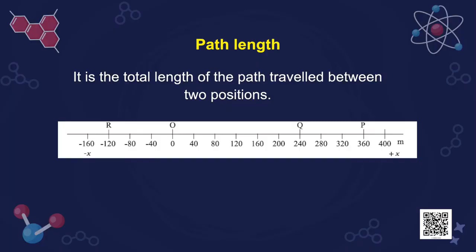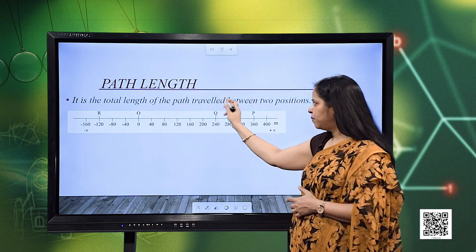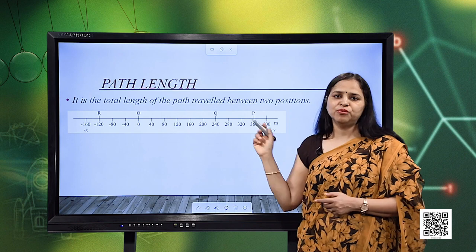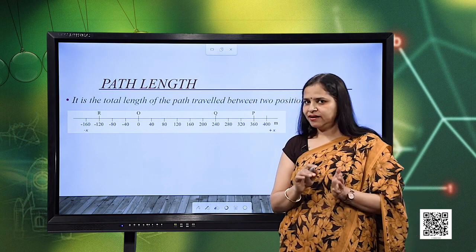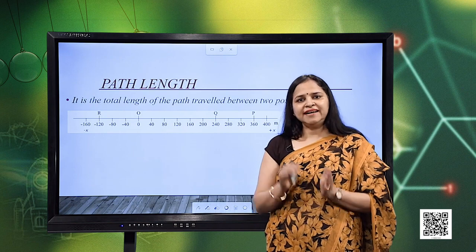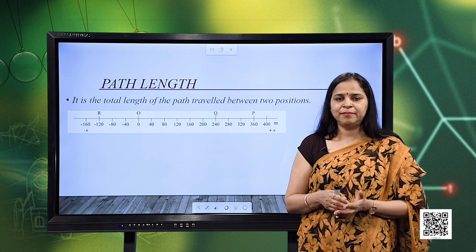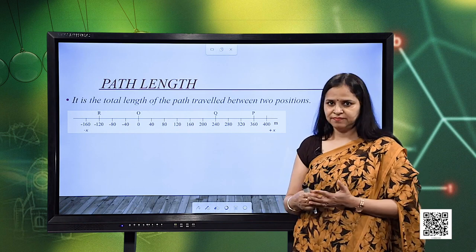Now, let us talk about another physical quantity called displacement and distance. First of all I will talk about distance or the path length. So, what is the path length? It is the total length of the path traveled between the two positions. So, we are very much clear about the positions, how to specify the position of the object. Now, let us talk about if the object is in motion, then how do we describe its distance traveled.